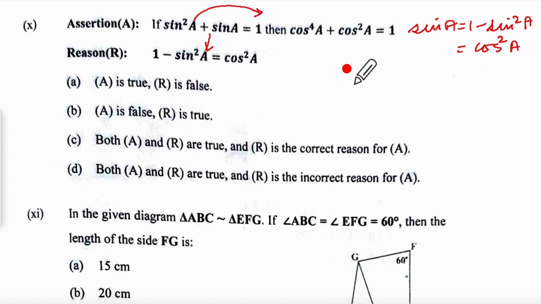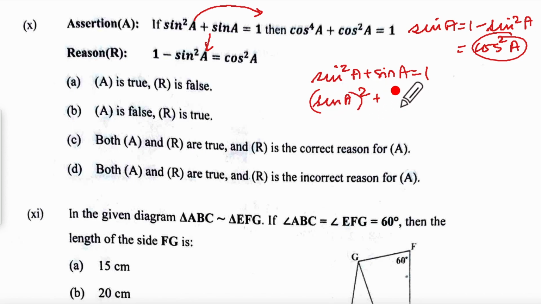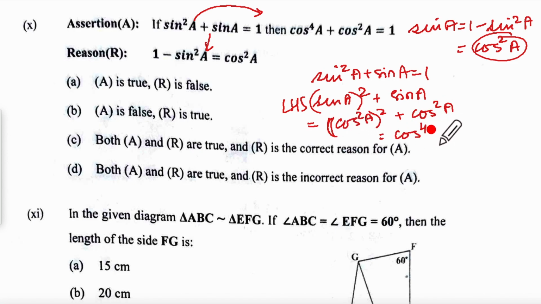So if I have sine square A plus sine A equal to 1, then in place of sine square A, if I put cos square A, this becomes sine A whole square plus sine A, that is LHS, and that will give us cos square A whole square plus cos square A, and that gives us cos to the power 4 A plus cos square A.